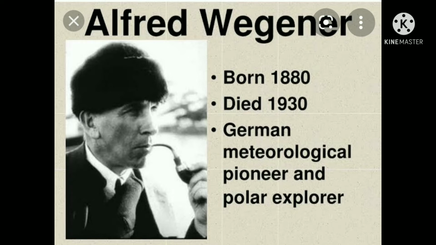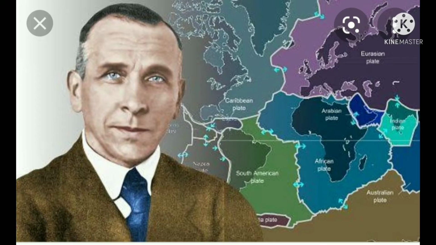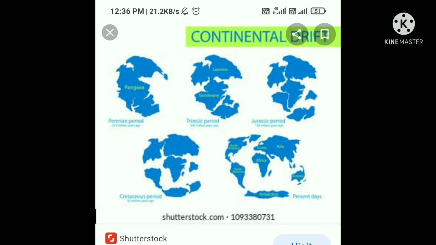He suggested these sections moved away from each other over millions of years. Some continents collided with others.